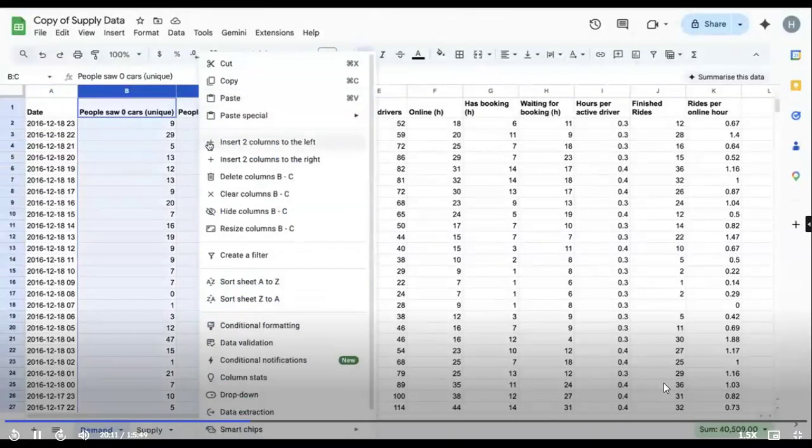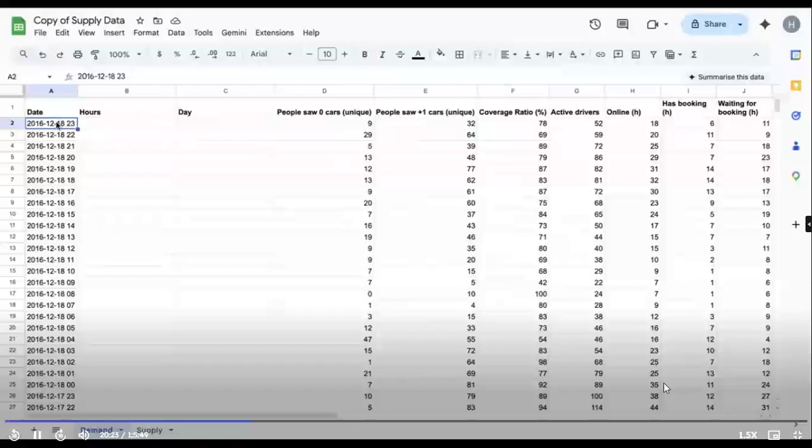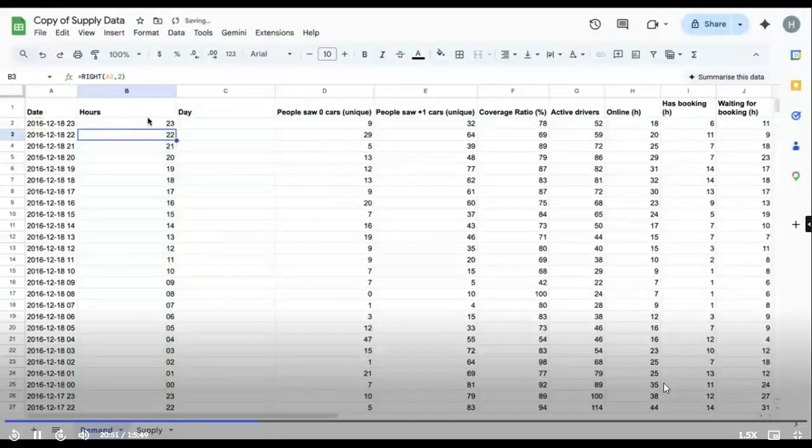So what I'll do is I'll create a couple of columns over here and I'll make it as hours and I'll make it as day. This I need your help. From this particular text, how can I extract days and hours? If anyone can help me with the hours first. We can use left, right. Okay. Right, from right we can take up 2 characters, last 2 characters. Beautiful. Thank you so much. We'll use right, comma 2.